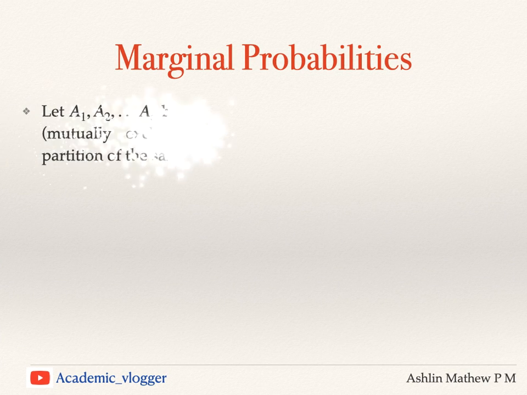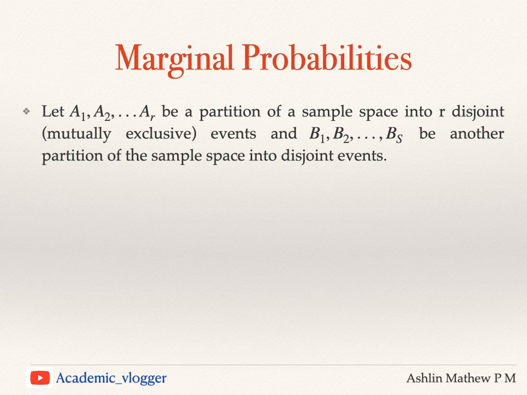For marginal probabilities, we are going to split our sample space. Suppose we have a sample space S. We are going to split that sample space into R partitions such that A1, A2, etc., AR are disjoint and mutually exclusive events. Similarly, we are going to partition the same sample space S into S partitions, that is B1, B2, etc., BS, such that B1, B2, etc. are also disjoint events.